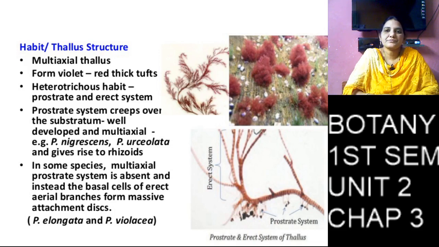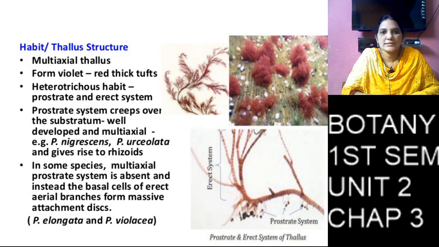So here the thallus is a filamentous branched thallus. There are two types of branches, the prostrate system and the erect system. The prostrate branched thallus forms rhizoids.